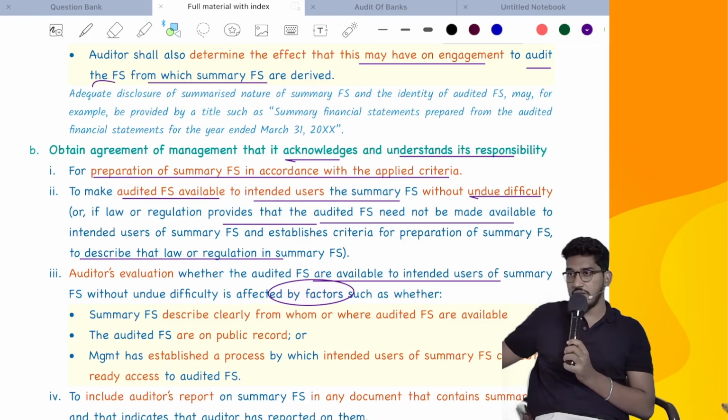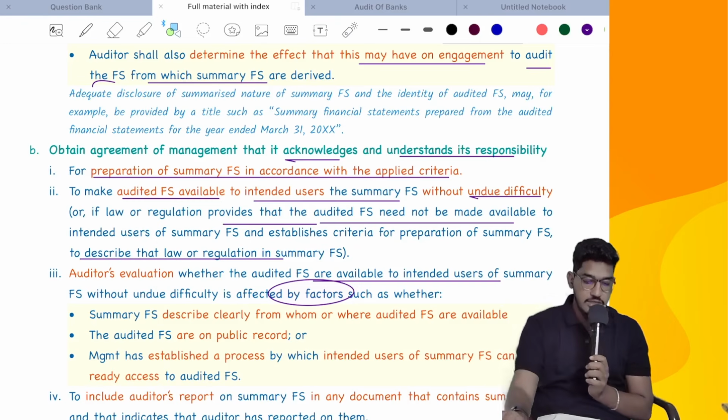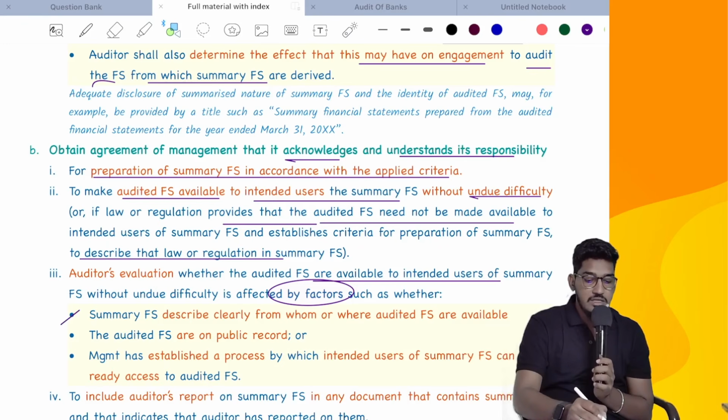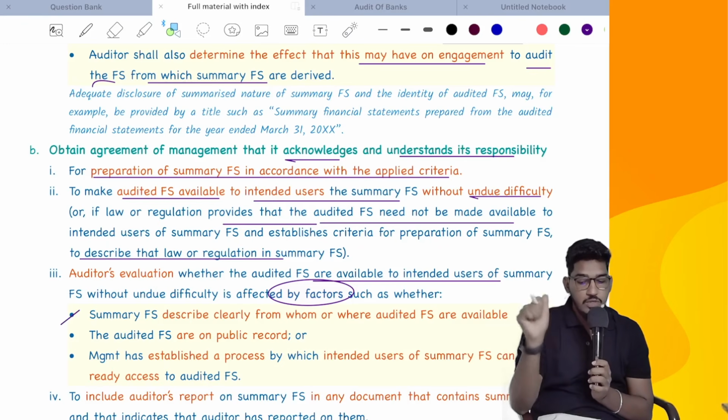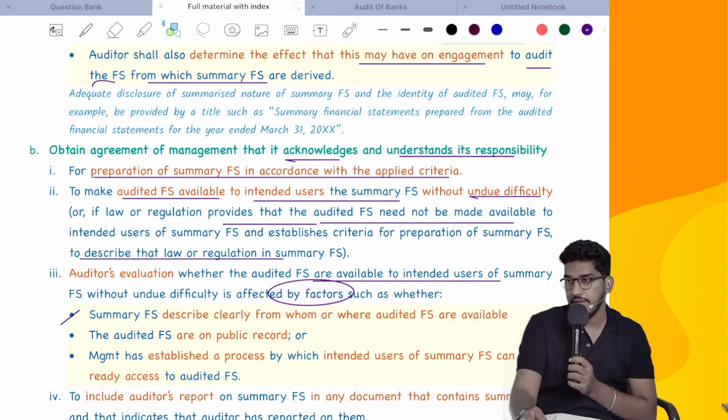How will you know that? By considering some factors. Which factors? Number one, summary financial statement should describe clearly from whom or where audited financial statements are available.